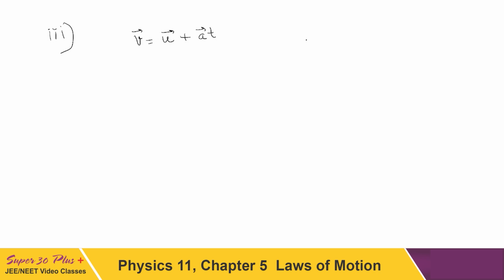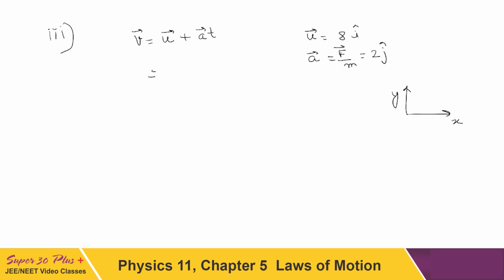u this time we have to write as 8i. I am taking the x direction as the direction of motion. So u can be written as 8i, and a, of course the magnitude will remain the same because that is F upon m only. This is equal to 2 meter per second square, but the direction is perpendicular, so it has to be j.